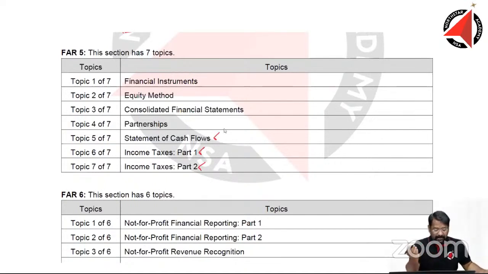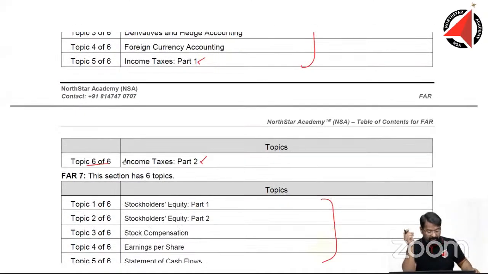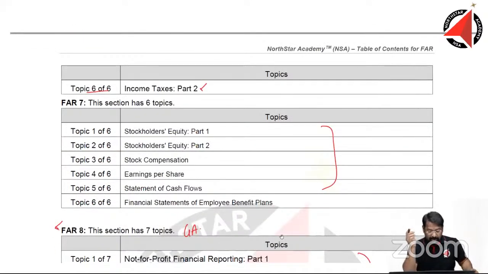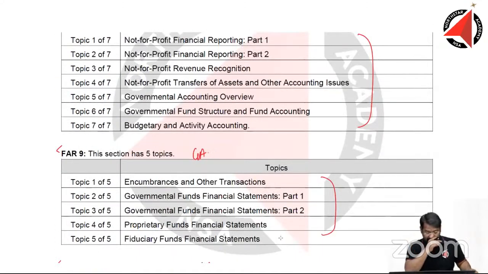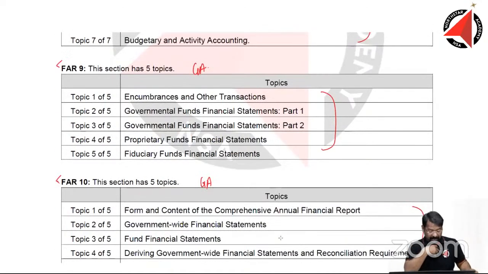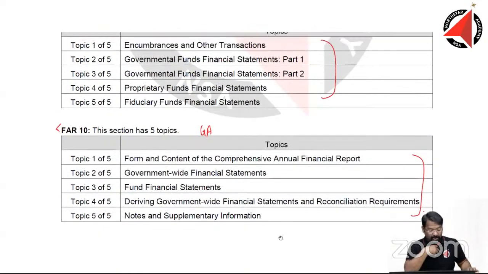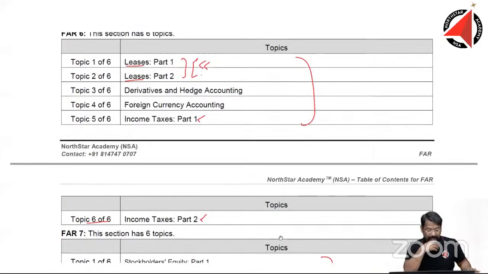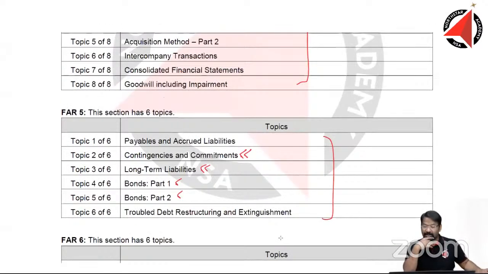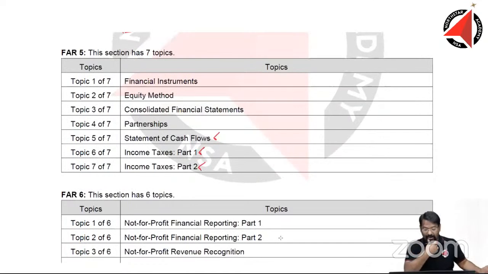Statement of cash flow, yes, very much there. Consolidated financial statement. Now, this is something that so far we were safeguarded from, because if you go through the entire old syllabus, consolidated financial statement was not covered at that length.